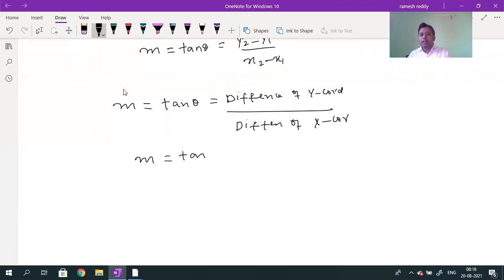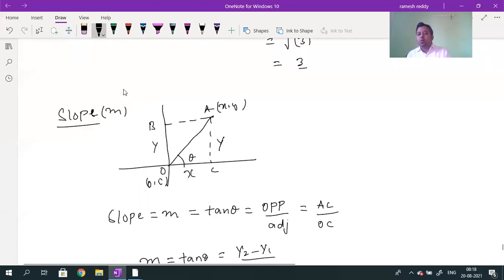Tan theta general formula is Y2 minus Y1 divided by X2 minus X1. Why it is Y2 minus Y1 divided by X2 minus X1, you should come to know. When you want to calculate the slope of any straight line, it is the Y coordinate difference divided by the X coordinate difference. Change in the Y coordinate divided by change in the X coordinate will give us the slope. Slope is represented by the letter small m only. It is not capital M.